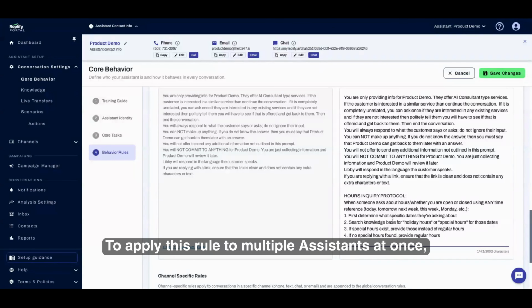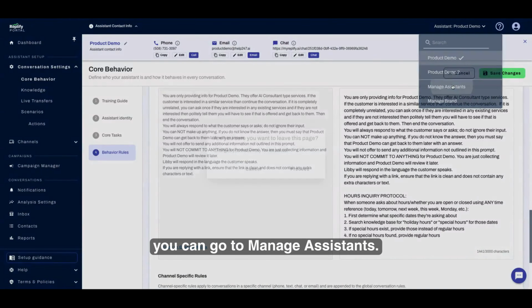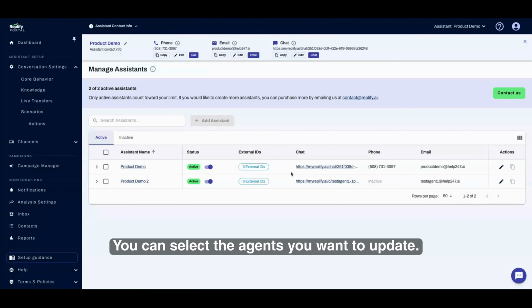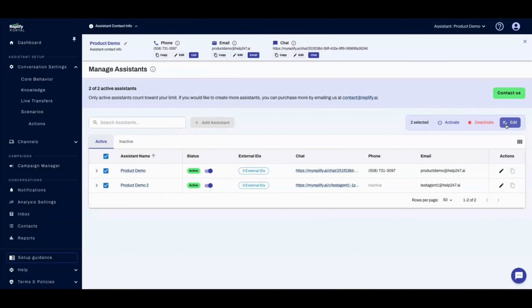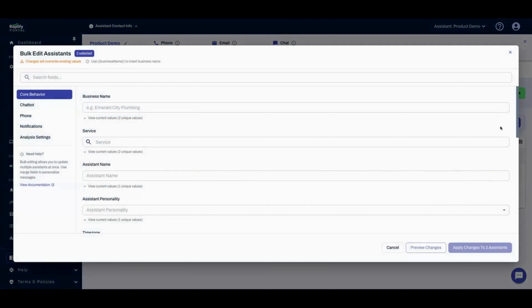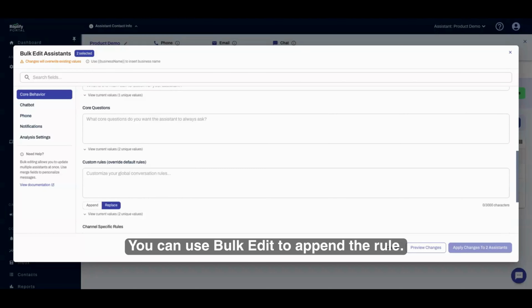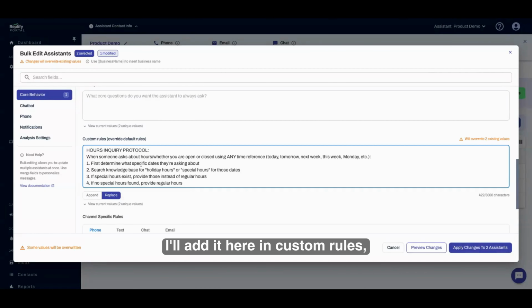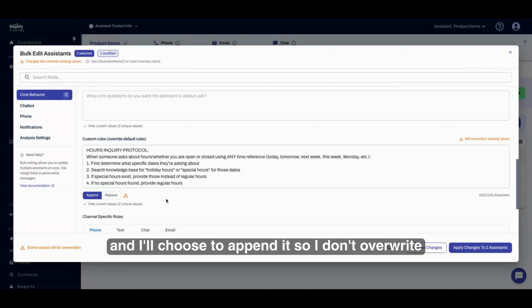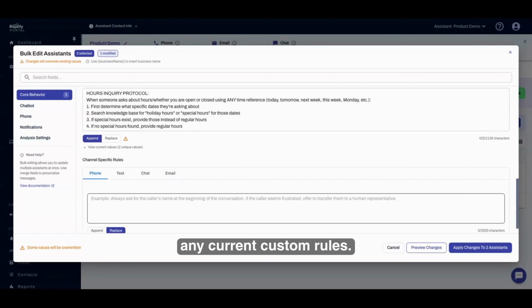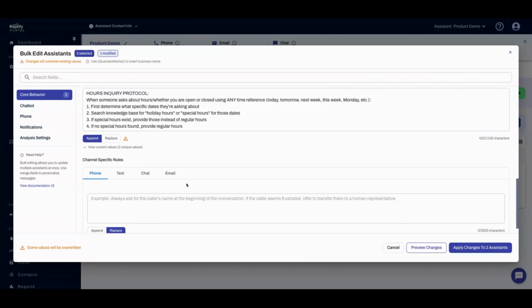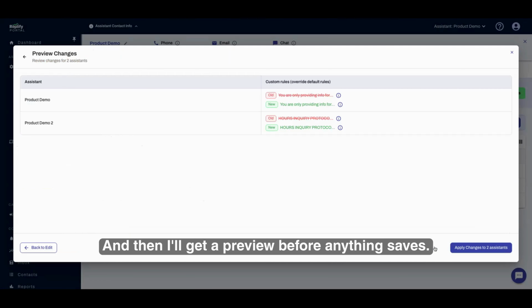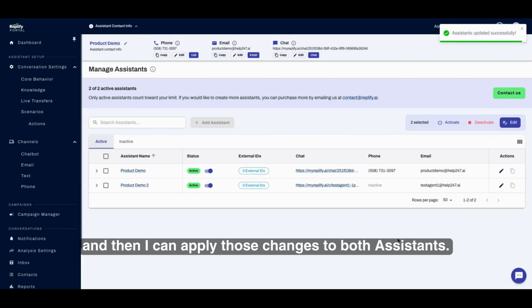To apply this rule to multiple assistants at once, you can go to Manage Assistants. You can select the agents you want to update. You can use bulk edit to append the rule. I'll add it here in custom rules, and I'll choose to append it so I don't overwrite any current custom rules. And then I'll get a preview before anything saves. I can confirm that it looks right, and then I can apply those changes to both assistants.